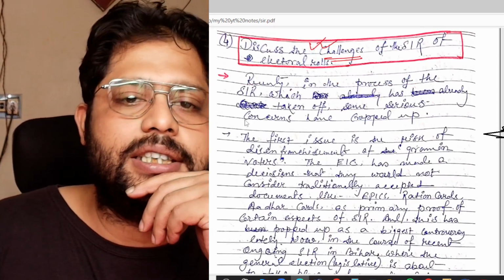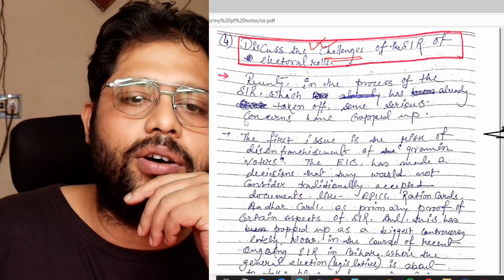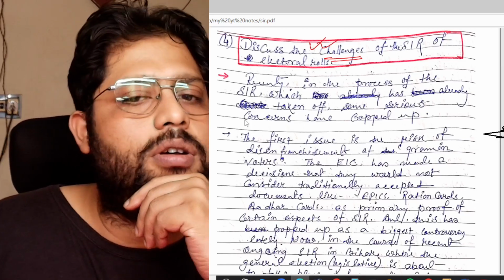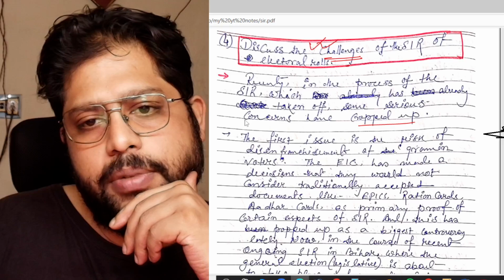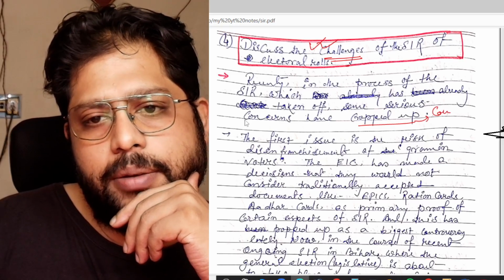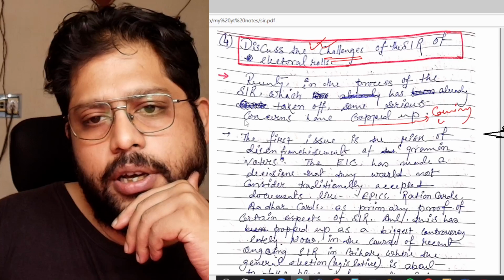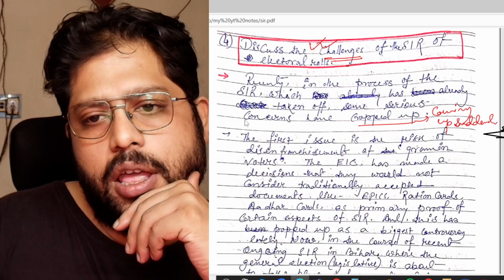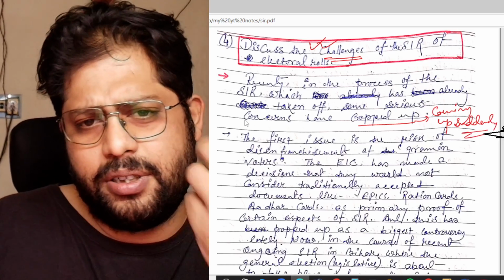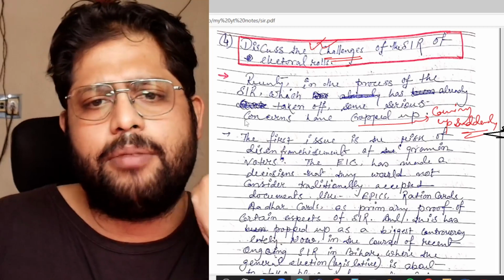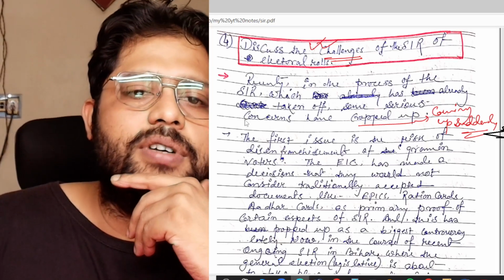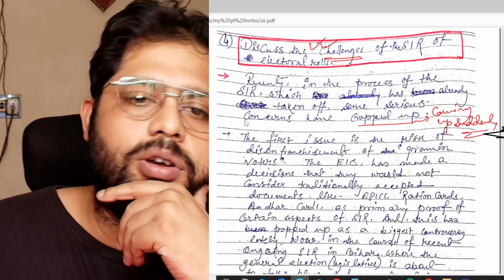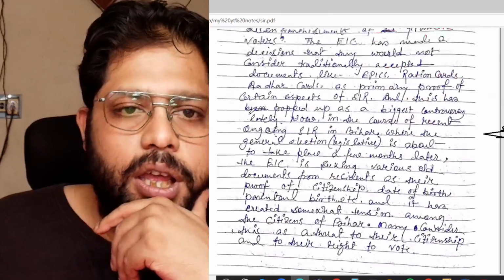Recently, in the process of the SIR, which has already taken off, some serious concerns have cropped up. Cropped up means coming up suddenly.